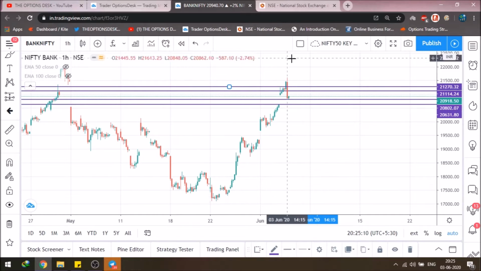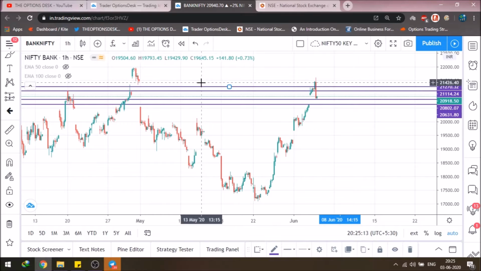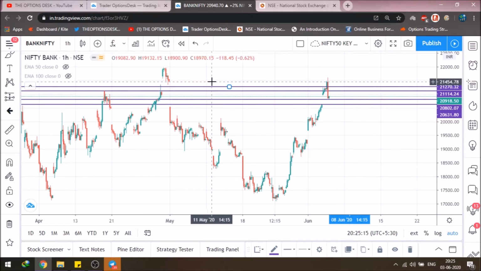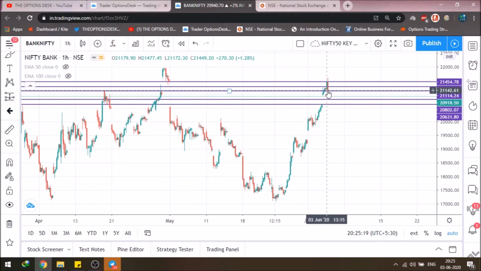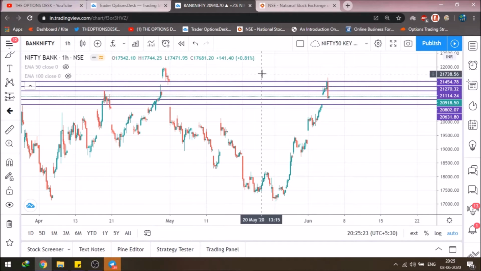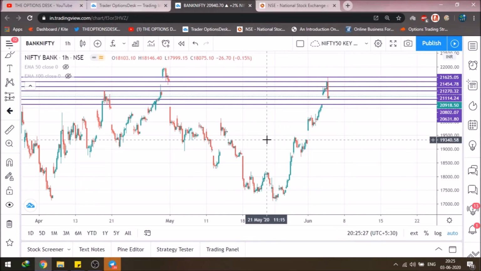And now what would be the resistance for the Bank Nifty? So that would be my resistances for the Bank Nifty, because the high of this candlestick, that is the 1 hourly candlestick, and the low of one here and one here, and my final resistance for the Bank Nifty would be at this point, that is the high of today. So these are the other levels for the Bank Nifty on the upper side.